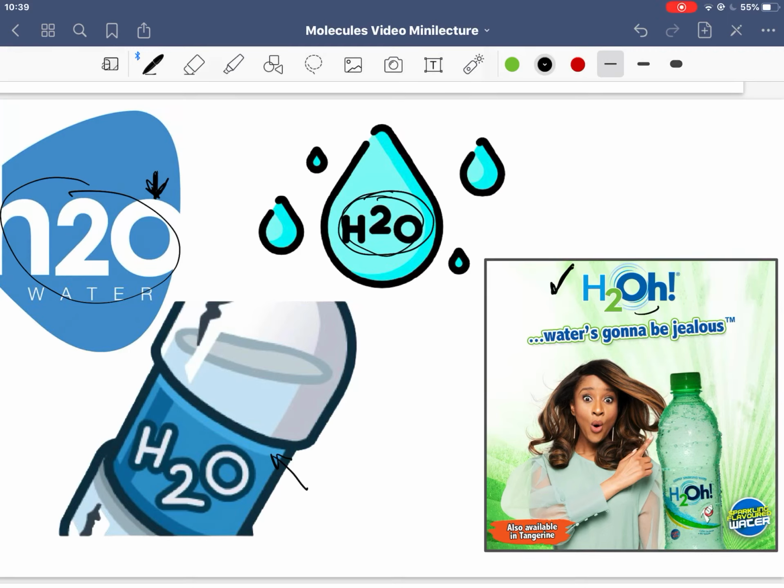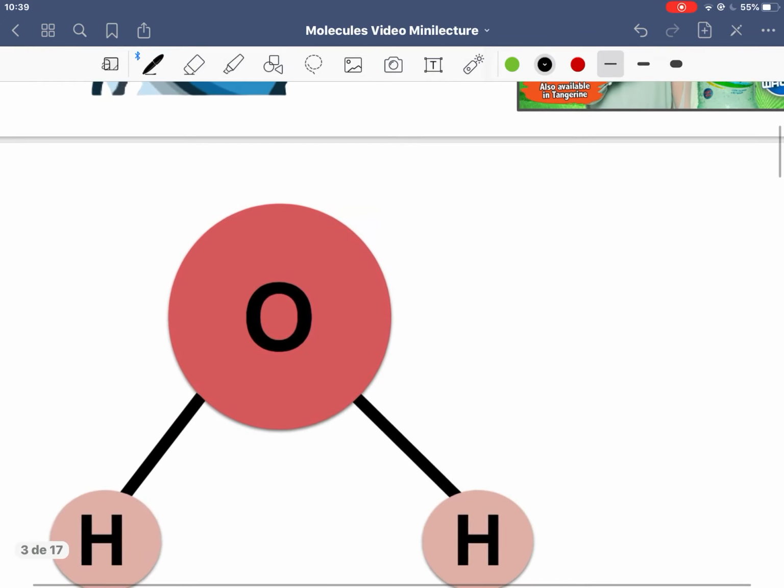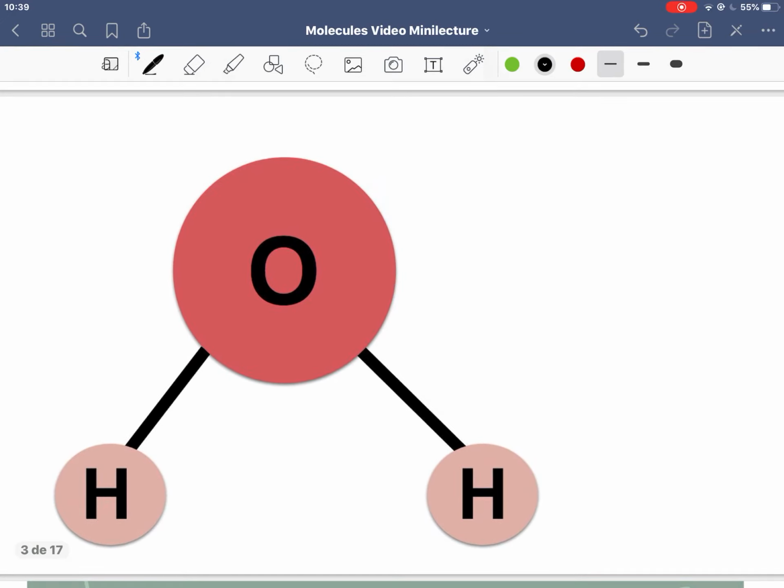What does that actually mean when we say H2O? Well, it means that each water molecule has one atom of oxygen. And so in H2O, if there's no little subscript number after the element symbol, we can assume that that is one atom.